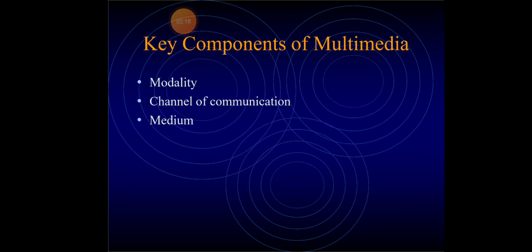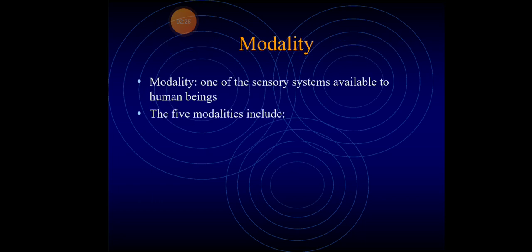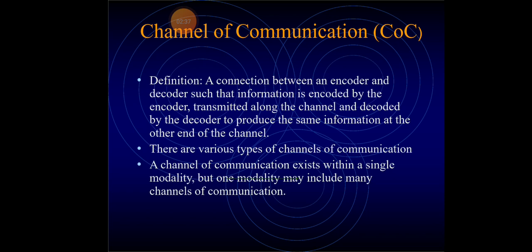Next we see the key components available in multimedia. The first one is modality, the second one is channel of communications, and the third one is medium. What is meant by modality? Modality is nothing but one of the sensory systems available to human beings. So we have 5 modalities. The next one is channel of communications. What is meant by that?